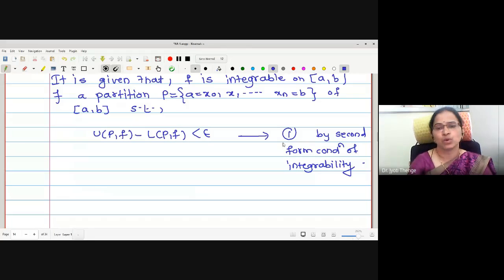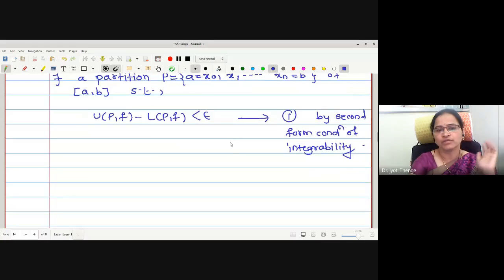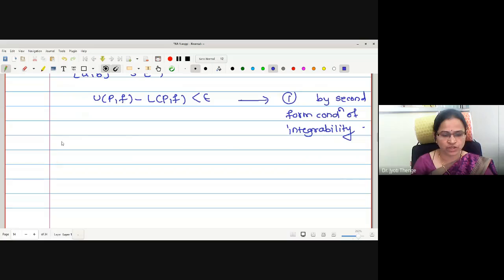Okay, now what job will we do? Again, we will try to establish the relation between the bounds of the function f and mod f. For that, let me write down the notation for the bounds.